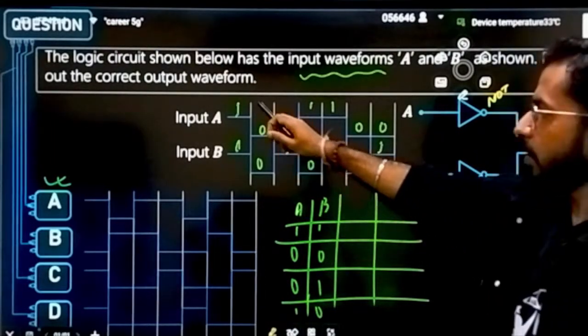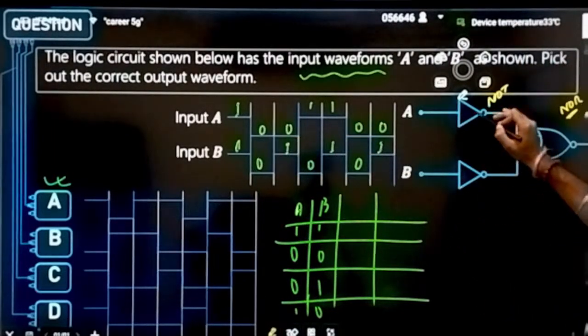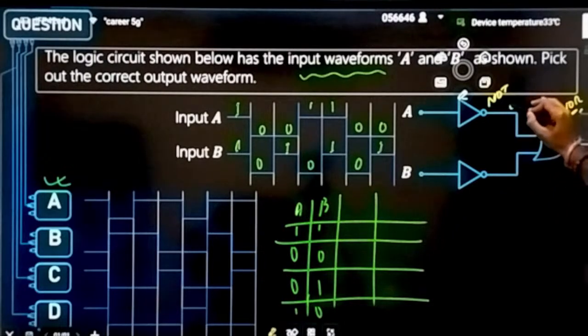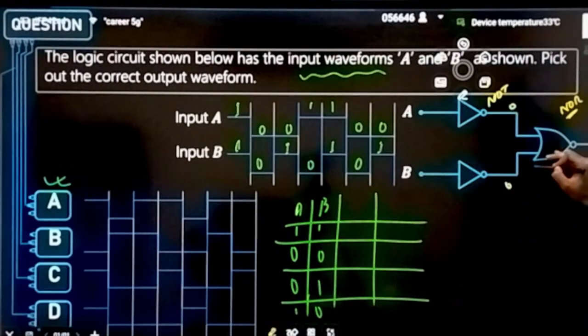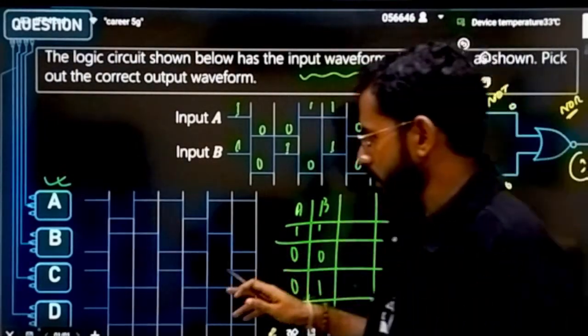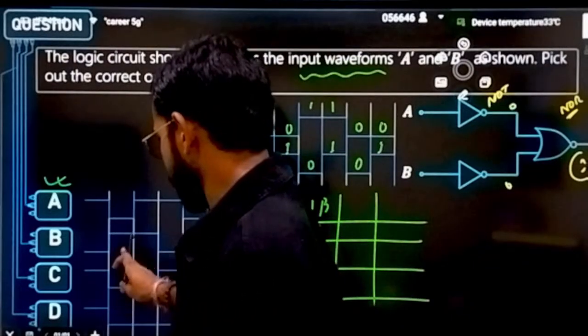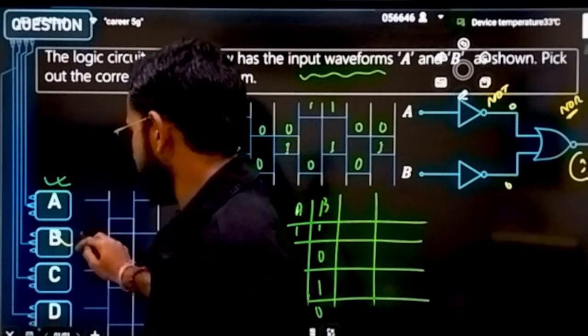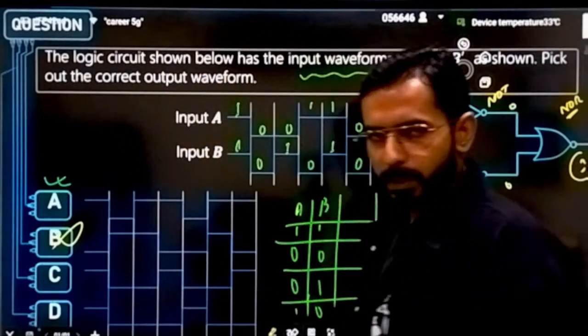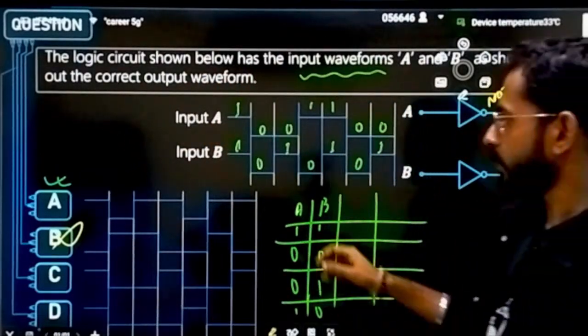Now see the inputs, 1 and 1. After passing through the NOT gates, they become 0 0. If it becomes 0 0, then 0 plus 0 becomes 0, but it is a NOR gate, so the output will be 1. That means higher output. Which options give higher output in the first case? Option A, option C, and option D. That means option B is eliminated.